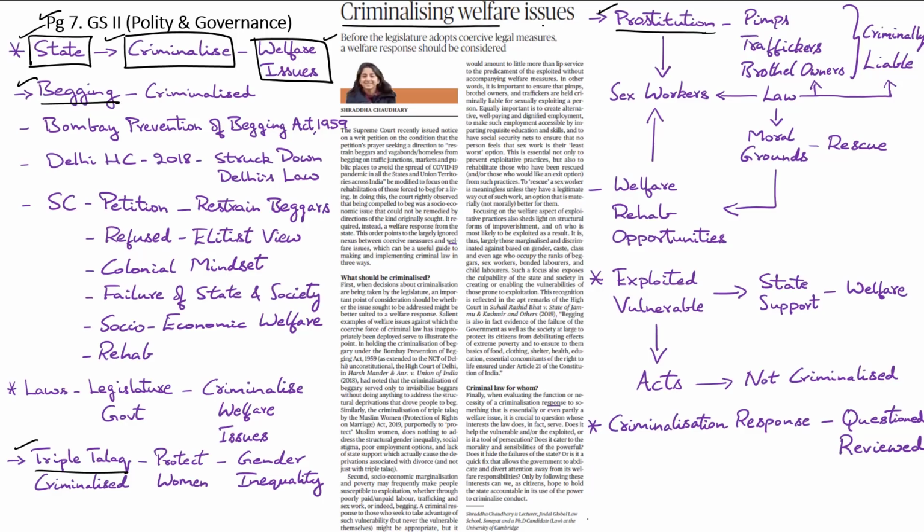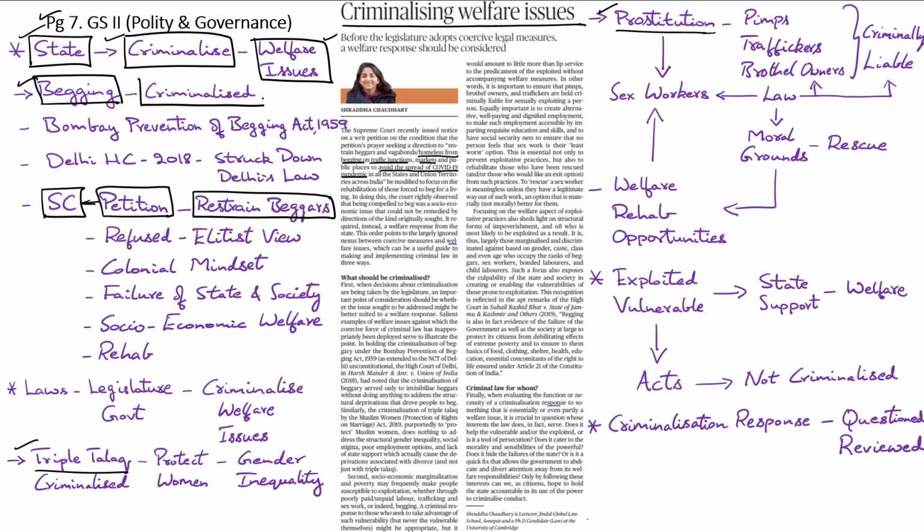This important topic has come into news because recently the Supreme Court dealt with a petition which was seeking the court's intervention to restrain beggars as well as homeless people from begging at traffic junctions, markets, and temples in order to avoid the spread of the COVID-19 pandemic. This petitioner was able to make such a request to the Supreme Court because in India, the act of begging has been criminalized in several states. See, there is no central law in place that deals with begging and destitution.